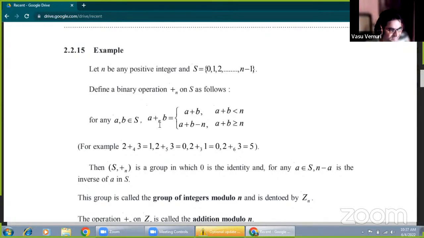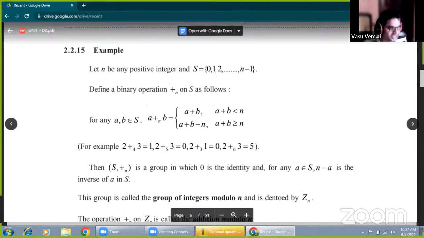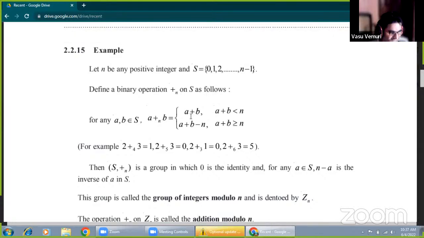Modulo means the divisible part. The result lies between 0 and n minus 1.